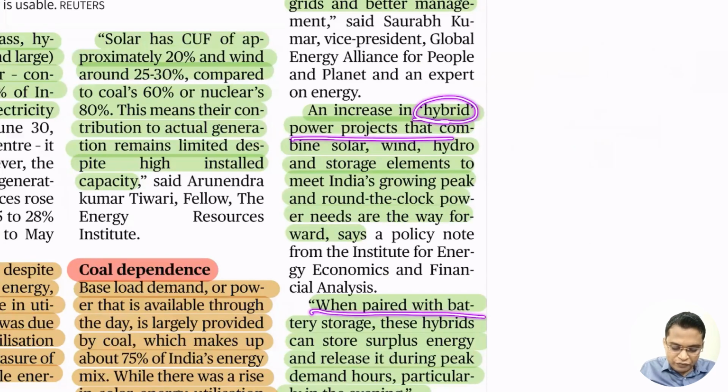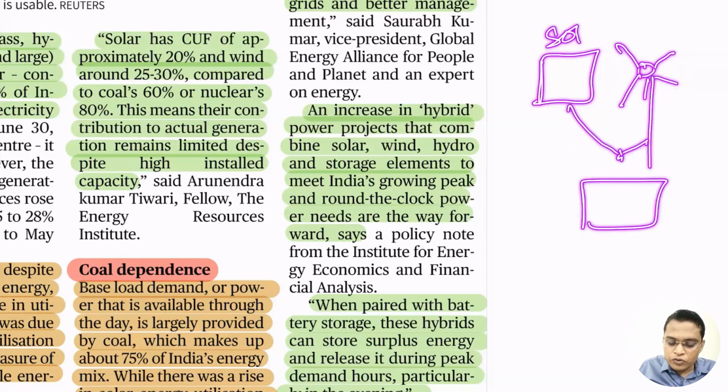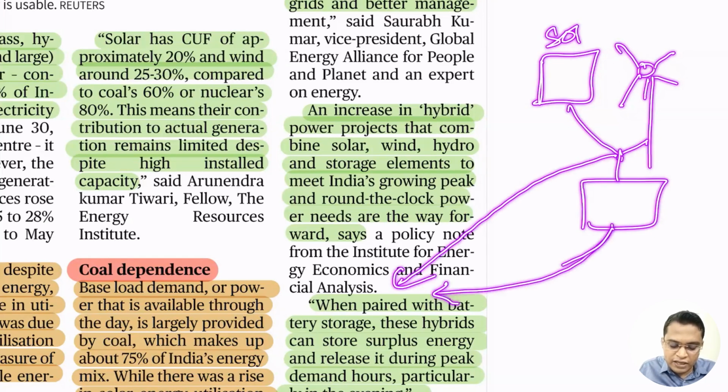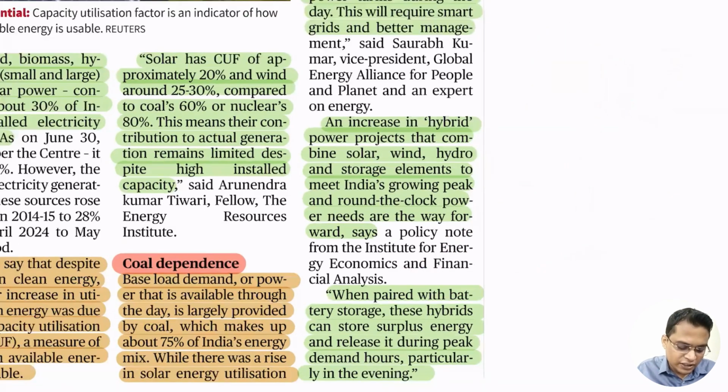When paired with battery storage, this hybrid system can store surplus energy and release it during peak demand. So let's say this is solar and this is wind, and we combine them and have battery storage also. That means it can directly supply to the grid, and battery storage can also supply when there is no power available. So the intermittency of renewable energy, we can simply remove that.